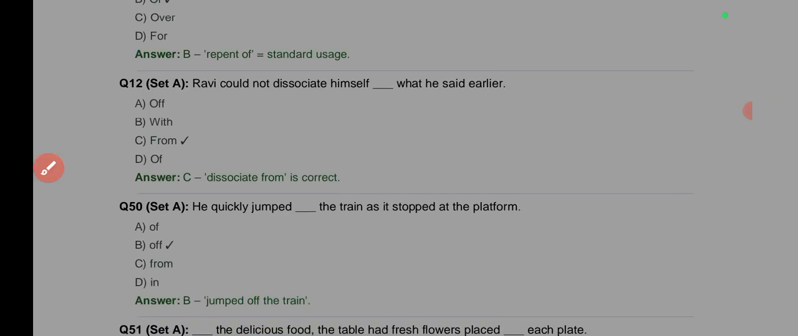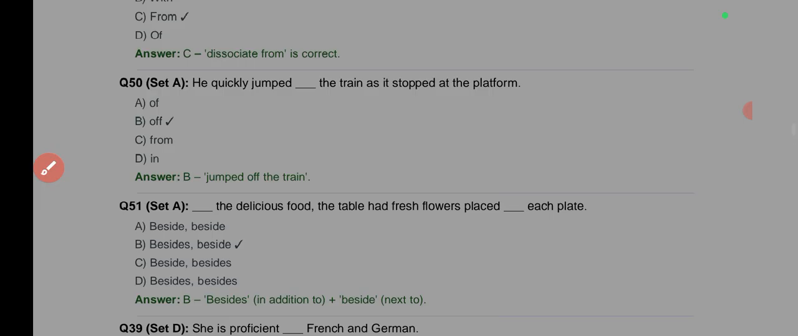Ravi could not dissociate himself from them again. You dissociate from, or you remove yourself from, okay? And you associate with, okay? He quickly jumped off the train as it stopped. Jumped off, that's correct. You jump off something. Maybe jump off the train, for example, jumped off the train because the train was stopped. You just jump off something.